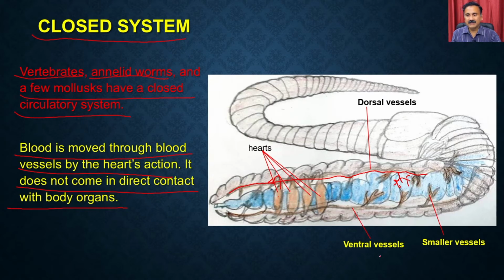What you see here are blood vessels like the ventral vessels or the dorsal vessels. It has different types of hearts, and it also has smaller vessels or capillaries, and these smaller vessels and capillaries diffuse out the nutrients or the gases to the final organs. So the closed system is more efficient compared to the open system because the blood moves through the blood vessels, and that's how there will be no loss of pressure, no loss of liquid.